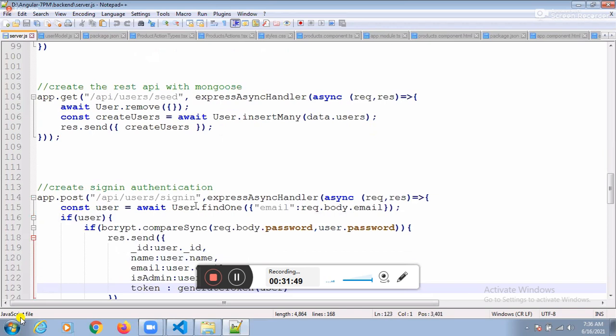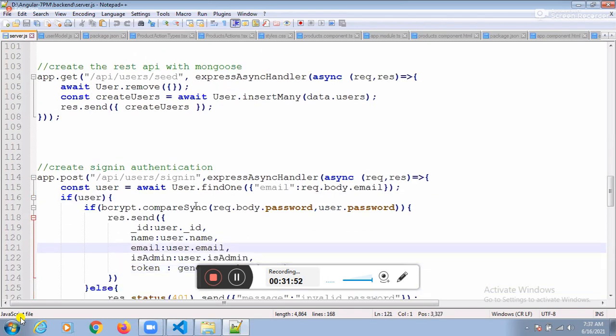Guys, see this one again. How to create a Rust API? I wanted to create a Rust API. How can I create the Rust API? Assume this one again, here itself, guys.